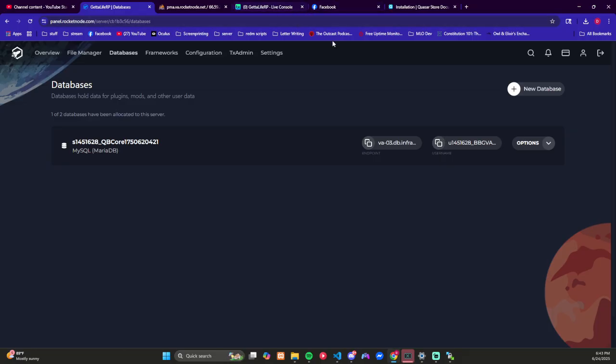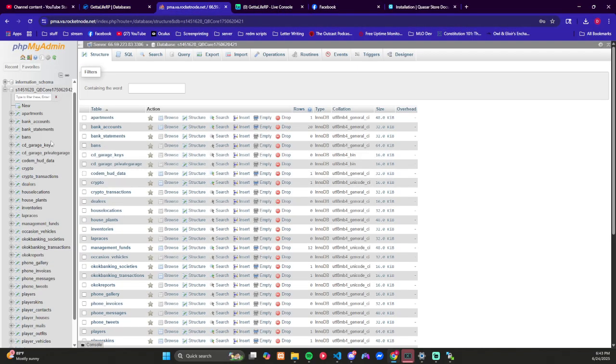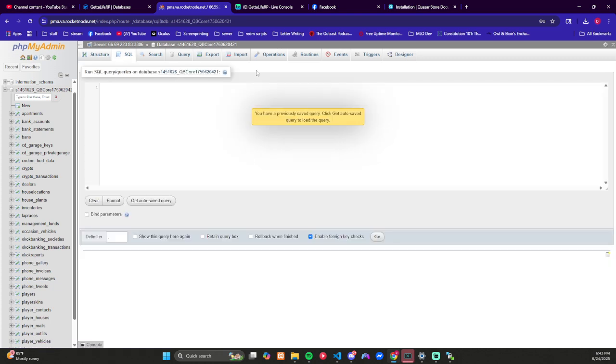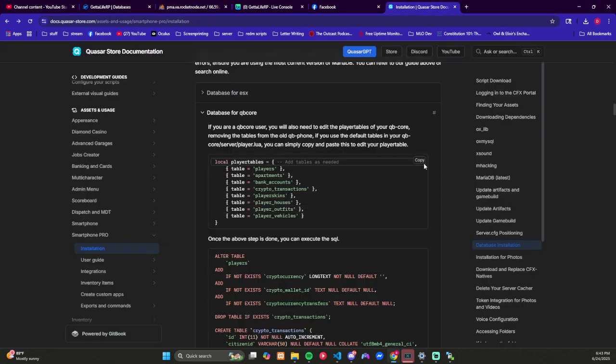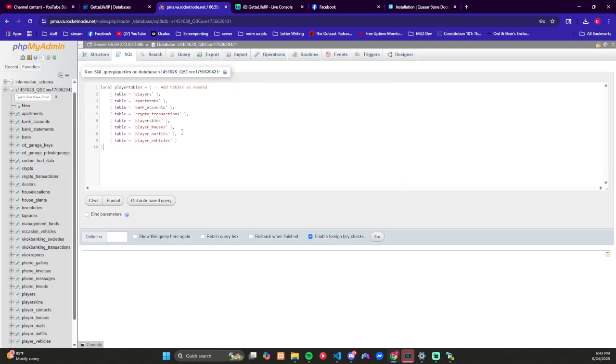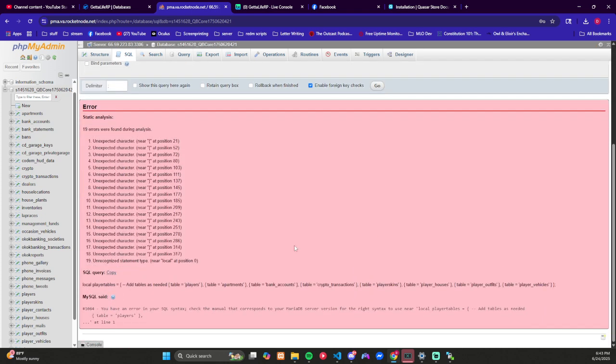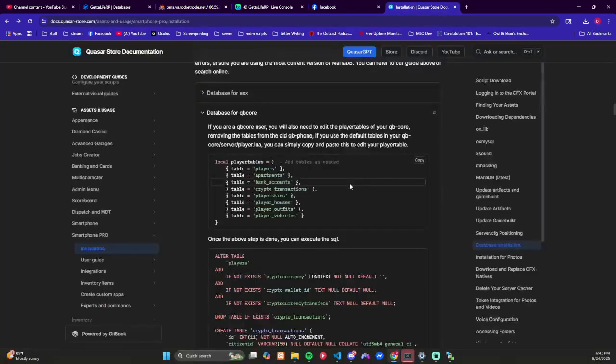Okay. Alright, so here we're going to be on the SQL page. Now we're going to grab this, copy, back here, Control V. Remember, you cannot right click and paste. And let's see if it works. Paste. And it's going to throw an error because something's on there that's not going to agree with it.